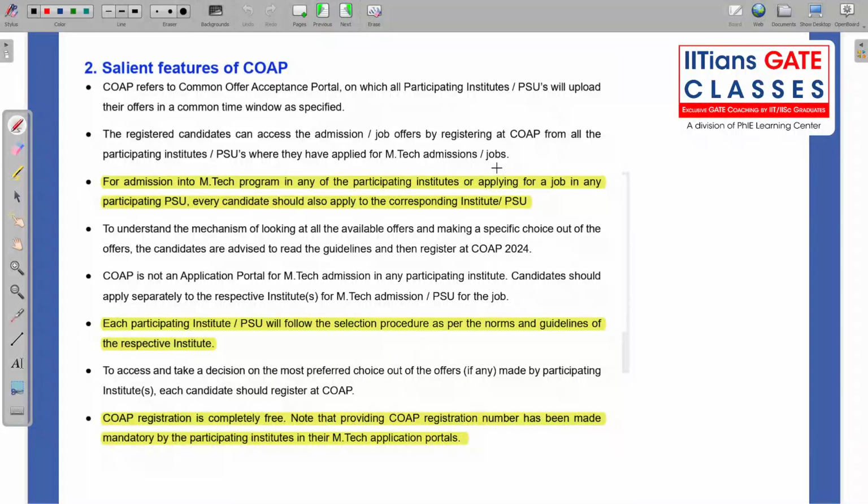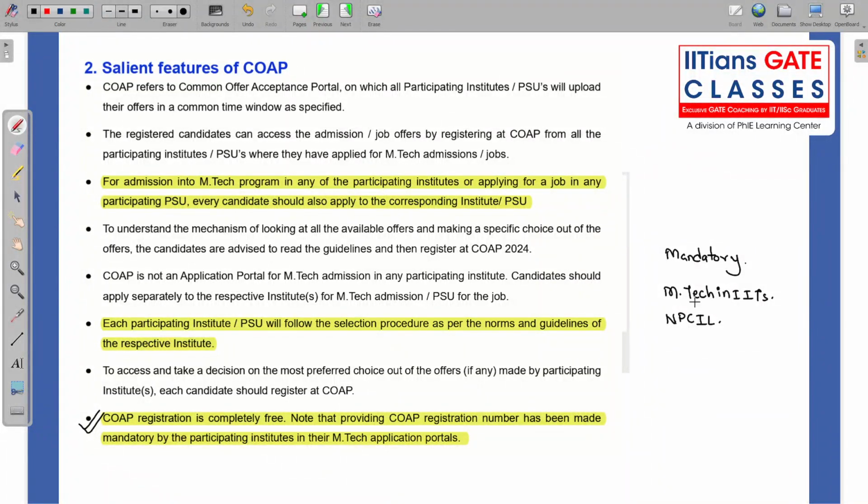Admission into the M.Tech program in any of the participating institutes or in the PSU, you can do from this COAP portal. One common thing that is usually asked by students is whether COAP is free or if there is some registration fee. Let me clear that doubt. COAP is completely free, and it is mandatory for all students who have qualified GATE to fill COAP if you are interested in M.Tech in IITs, or if you want to apply in NPCIL.